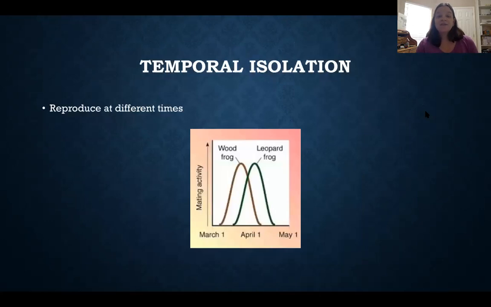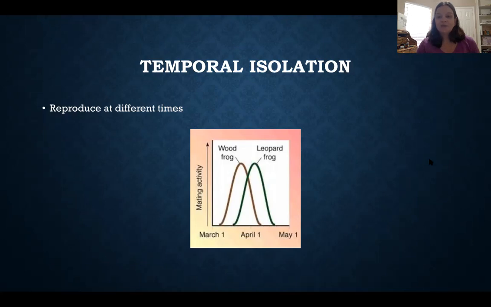The last type of isolation is temporal, which is where they reproduce at different times. So this could be flowering at different times, different times of day, different times of year. This particular example is showing the difference in the wood frog versus the leopard frog, and when their mating activity is at its highest peak. So they have a little bit of an overlap, but most of their mating time does not correlate to one another. They're not at the same time.